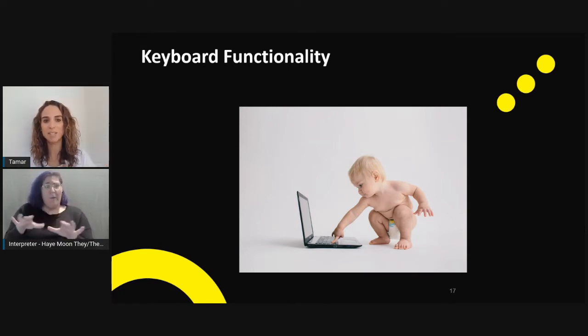So if I go back to square one, what does that mean? When we have a click of a mouse, we need to make sure that it functions correctly with a keyboard, but not only the function of the actual element, the button, okay? If you need to click the submit button, it has to be pressable by the keyboard, but you also have to be able to navigate to and from it with the keyboard.